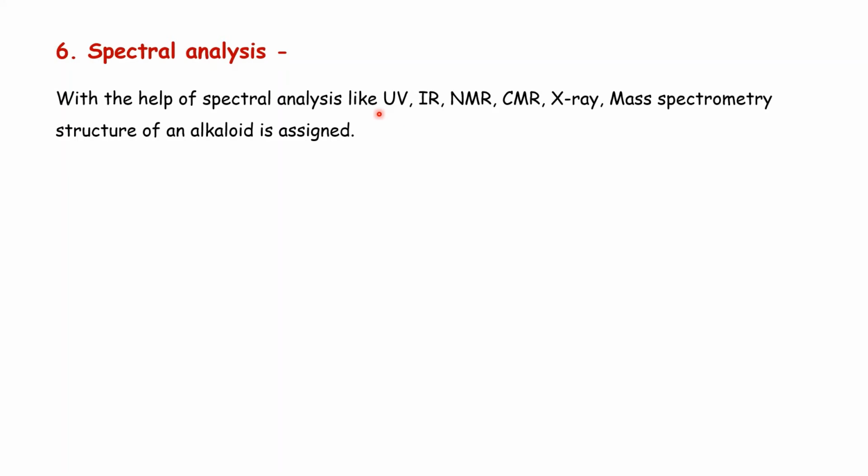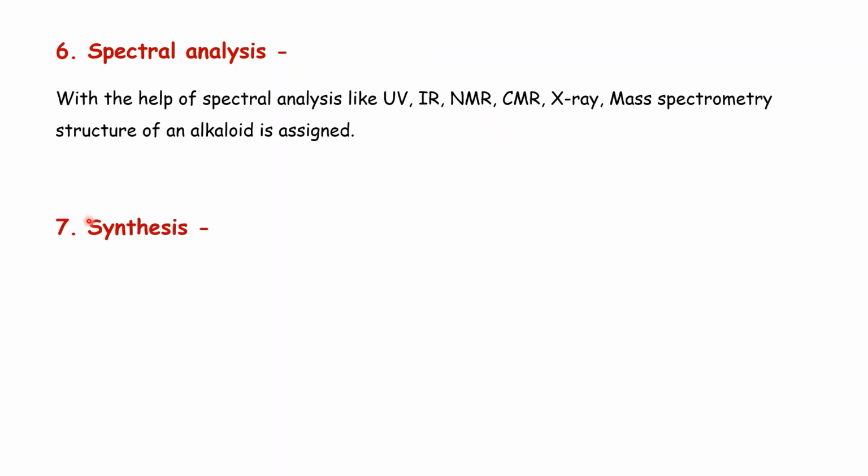The different methods have different applications. UV spectroscopy gives information about unsaturation. IR spectroscopy detects the functional groups present in the compound. With the help of NMR and CMR, the complete structure determination can be done. And with the help of mass spectrometry, the molecular weight of the compound is determined. Thus, with the help of spectral analysis, the structure can be assigned.